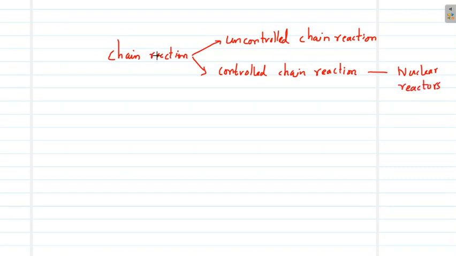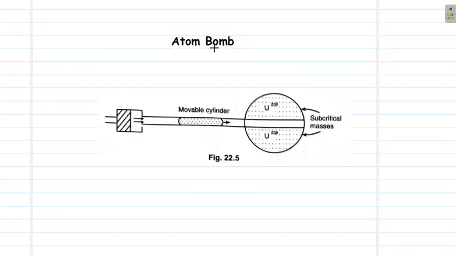Now this chain reaction can also happen in an uncontrolled manner, with the number of neutrons produced and the chain reaction multiplying without any control, and this process will be made useful in making of atom bombs. So let us have a look at the working of an atom bomb. So an atom bomb works based on the principle of nuclear fission.